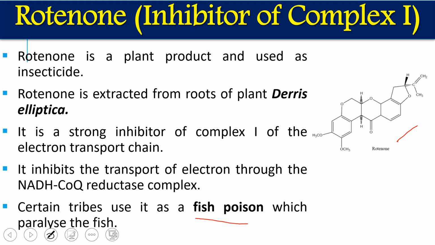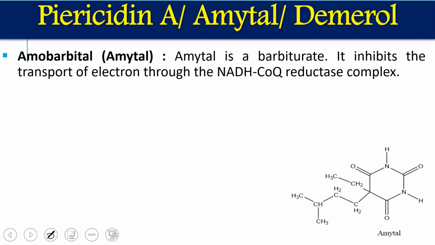So this rotenone is one of the important inhibitors of complex 1 of the electron transport chain. Once it is blocked, electrons cannot move to ubiquinone and from there to complex 3 and then to complex 4. Second, we are going to talk about some of the other inhibitors like piericidin A, amytal and demerol. Amytal is also called amobarbital.